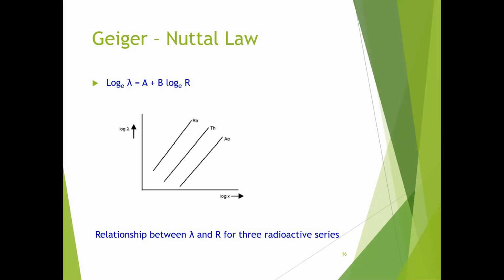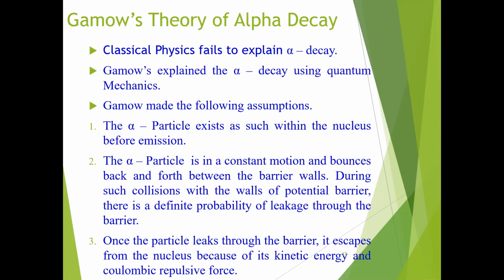Classical physics could not give a satisfactory explanation of the Geiger-Nuttall law, but a proof of this law was given by Gamow on the basis of quantum physics. In Gamow's explanation, classical physics failed to explain the alpha decay, but Gamow explained the alpha decay using quantum mechanics.